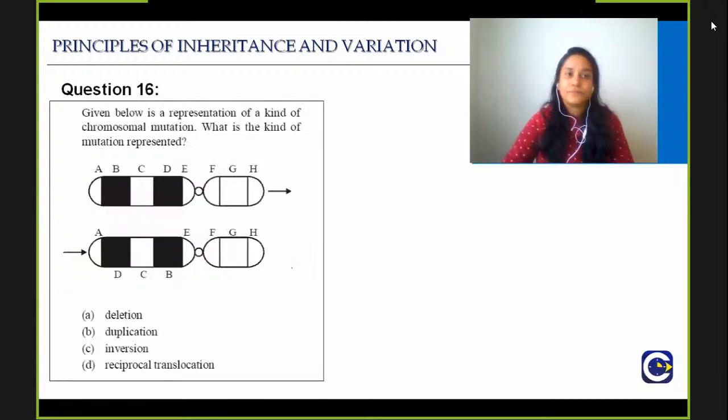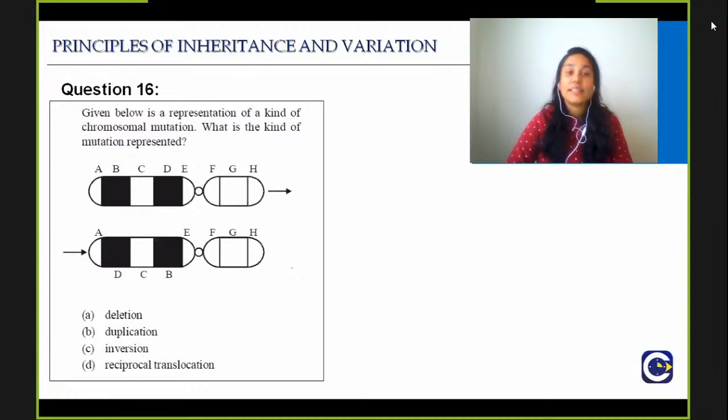Next question. Given below is a representation of a kind of chromosomal mutation. What is the kind of mutation? Is it deletion? Is it duplication? Is it inversion? Or is it reciprocal translocation? I hope you know the difference between all of these, and then you can easily answer the question.